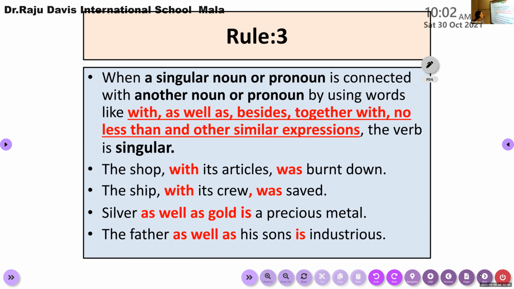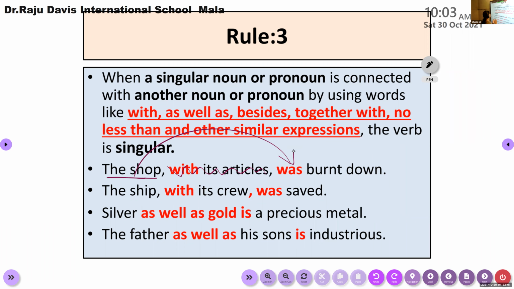Remember, if these words are written within two commas, you can consider it an extension to the subject. There is no need for thinking about the extension of the subject. We can simply strike it out and we'll get only the subject. According to the subject, you can go for using a verb over here.